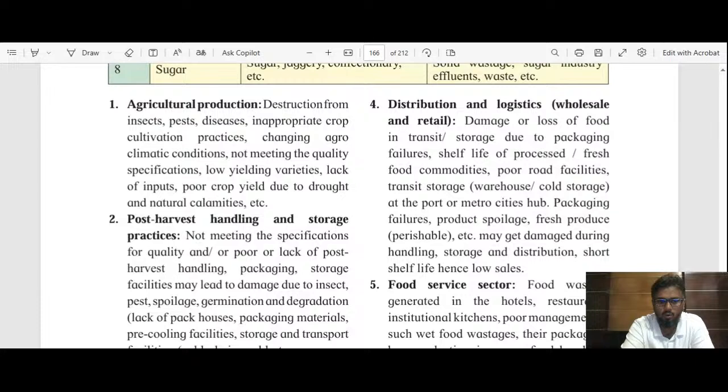Then low yielding varieties. Now we all know that farming is done since ancient times, and if we go 50, 60, 70 years back, at that time we did not have high yielding varieties. We had normal varieties which gave us very low yields. If we are using those varieties even now, we are going to get low yields.